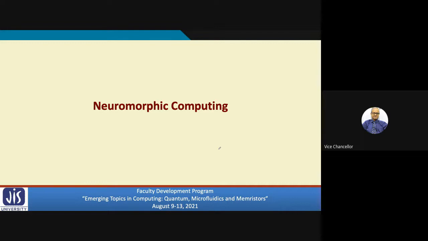We can continuously store many levels, many intermediate values. Neuromorphic computing. Today we are talking about neural networks almost everywhere. Now here we are talking about a technology which can carry out these neural network operations, or neuromorphic computing, extremely efficiently. Let us see how.